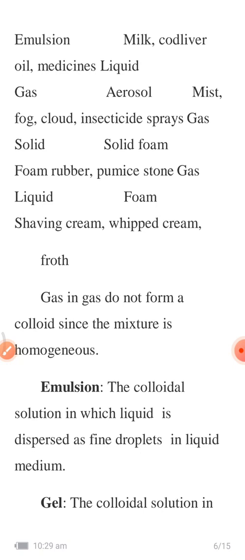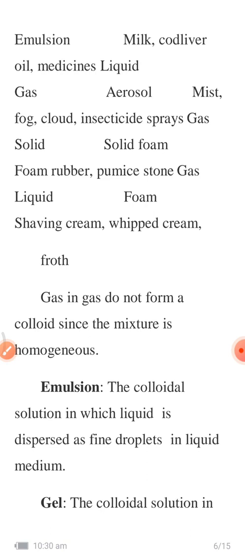Then if the dispersed phase is gas and the dispersion medium is solid, it is called solid foam. Examples are foam rubber and pumice stone, nothing but the decorative stone that we keep. All those are examples of solid foam. In some houses they keep decorative stones, right? That is known as pumice stone.